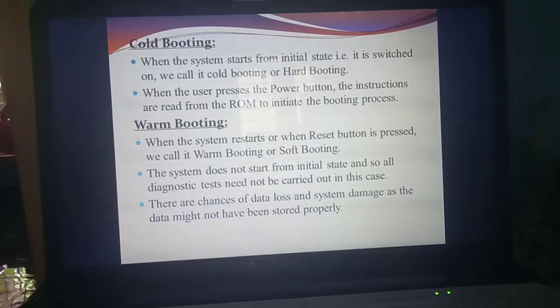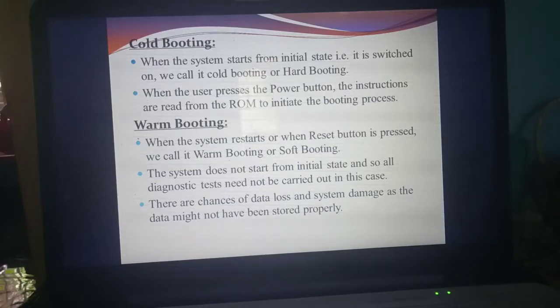So first thing we are going to study about cold booting. What do you mean by cold booting? So you are going to switch on the computer now. Okay. Now you are going to switch on the computers. So that is the initial state. System starts from where? Initial. That means from the starting state. So if you switch on the computer, the system starts from the initial state, isn't it? From the beginning it will start.